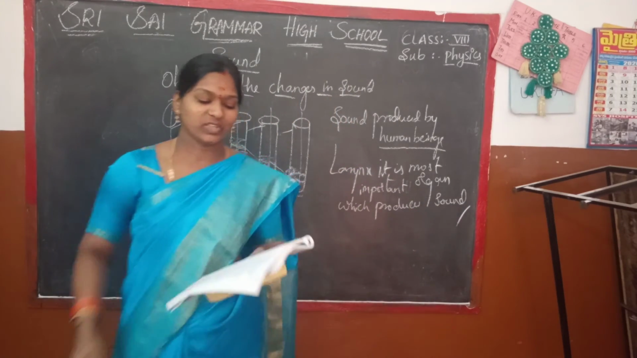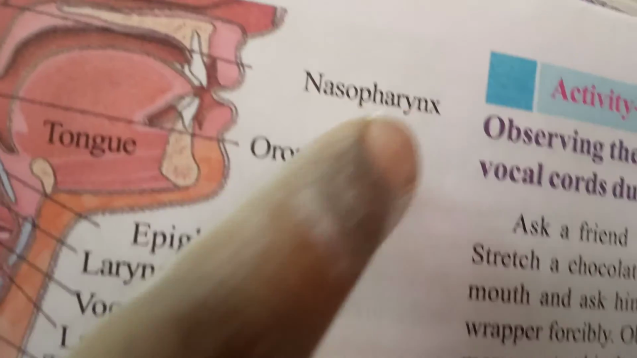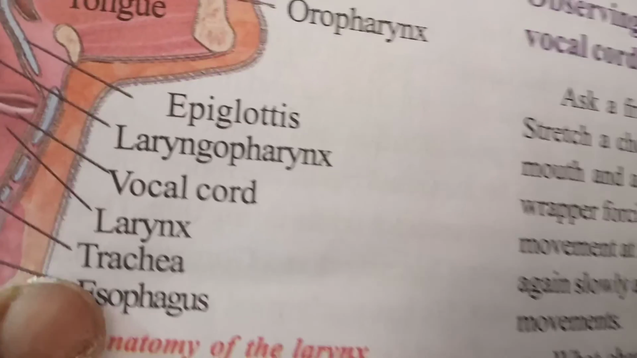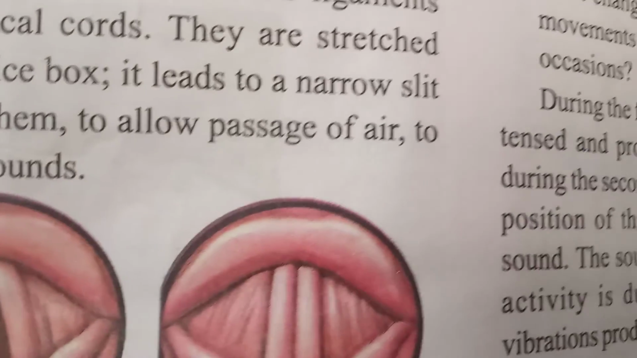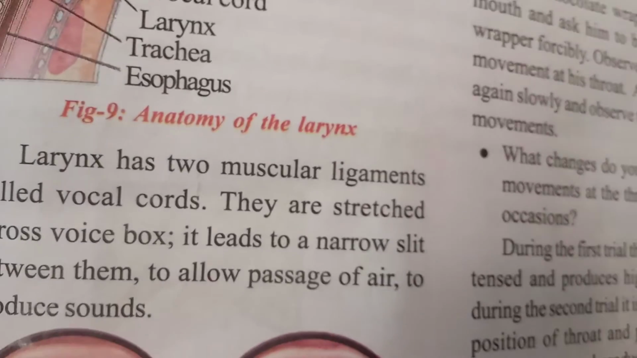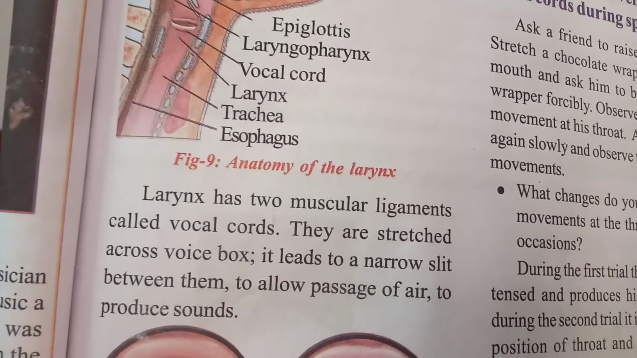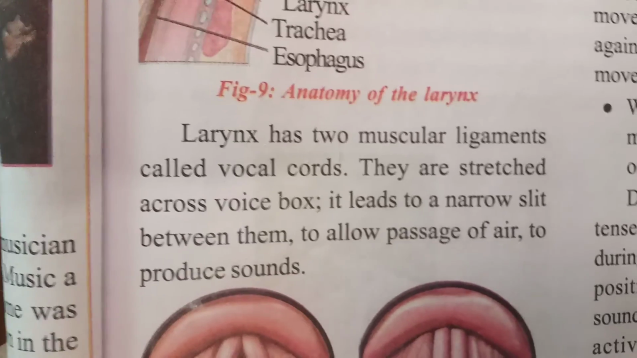And here you can see the picture of the anatomy of the larynx. Here you can see the tongue, oropharynx and nasopharynx, vocal cords, larynx, trachea, and esophagus. The larynx has two muscular ligaments called vocal cords. These are the two vocal cords. You can see the figure also. When these are stretched across the voice box, they leave a narrow slit. So these allow the passage of air to produce sound inside the body.